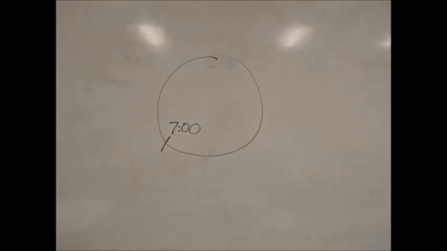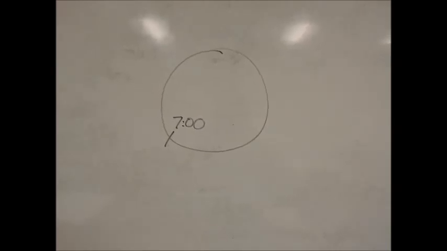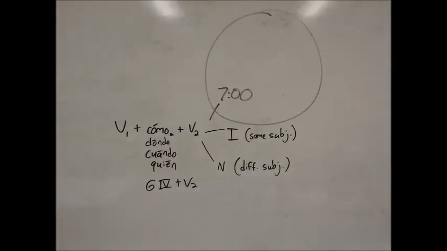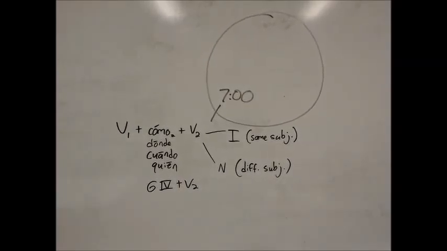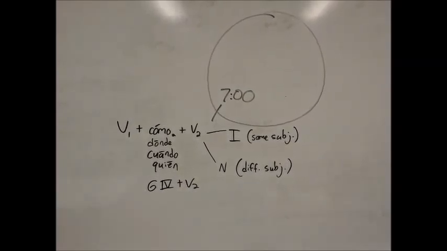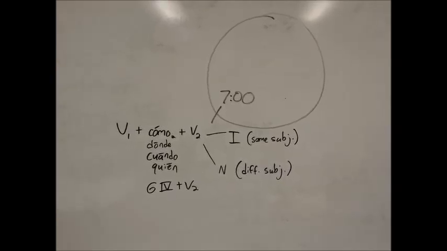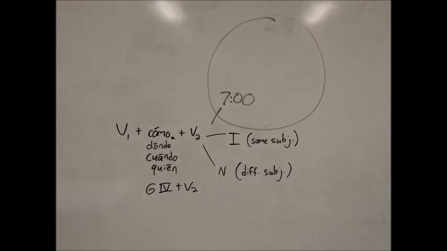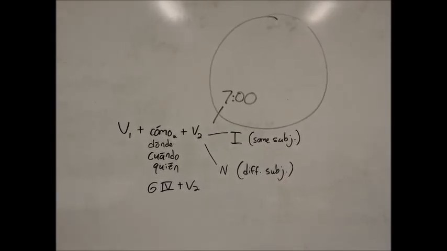I'm sure you can guess that this next video is about 7 o'clock, a las siete. We're only going up to 9 o'clock, so we're almost done. A las siete is great because it has the same structure that we use in English. We start with a V1, and then we have como, donde, cuando, or quién, and those have accents this time.